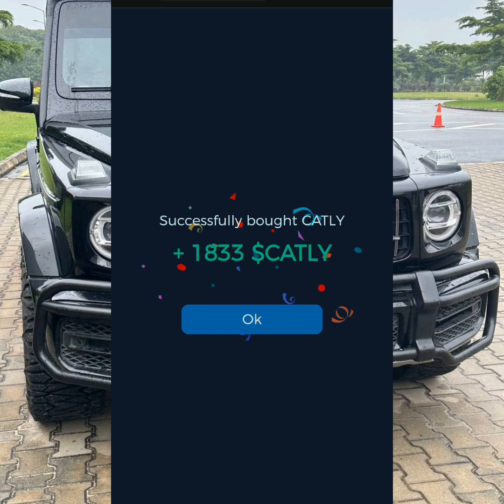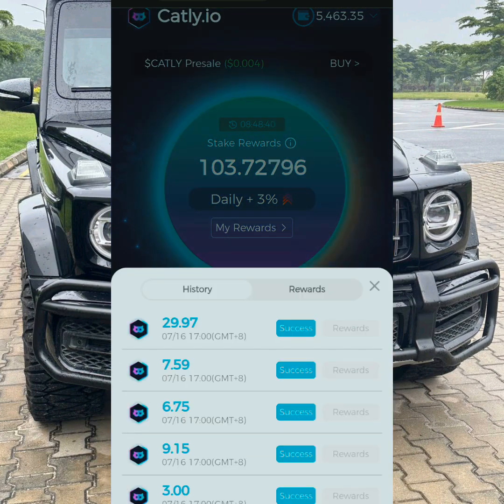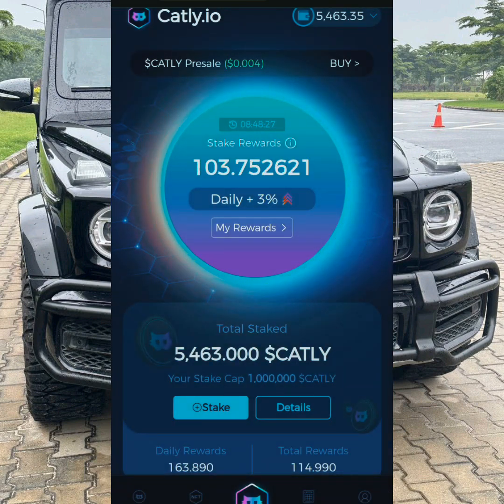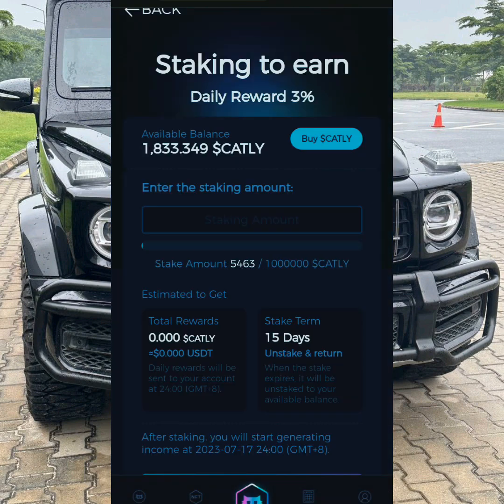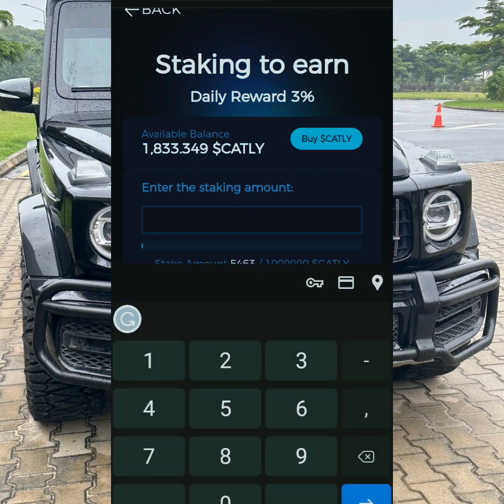Can you see that? Successfully bought Catly 1833. I click on OK. When others are investing, try to invest. It's very simple. So what I'm going to do right now is to go to stake. I click on stake. This is the amount of Catly I get here. So let me stake everything here, 1833.349.